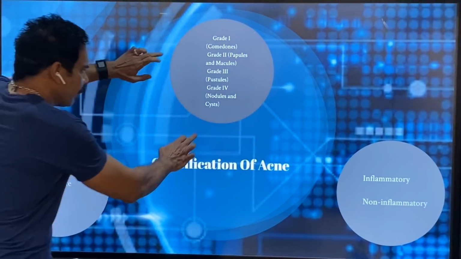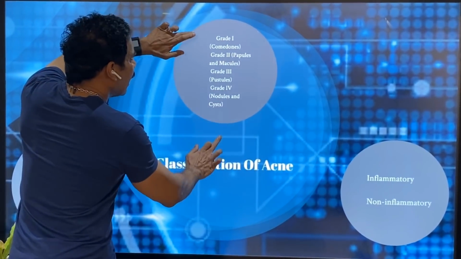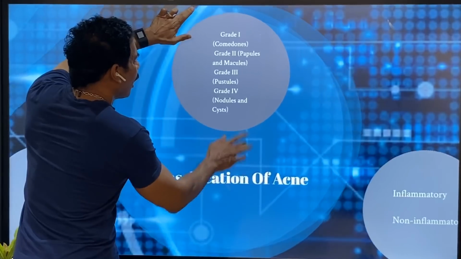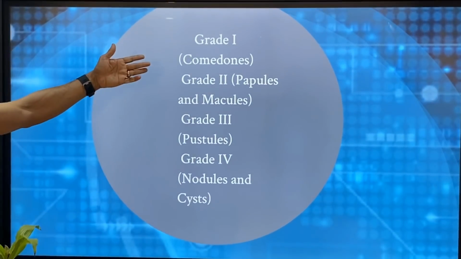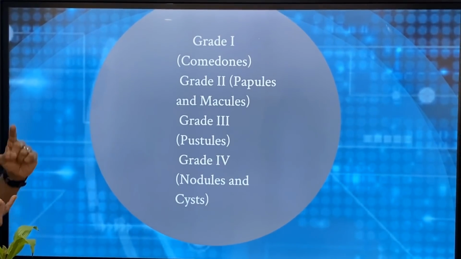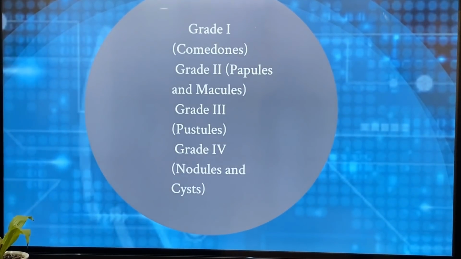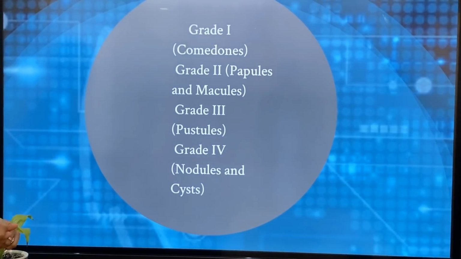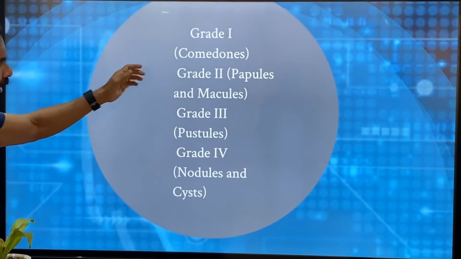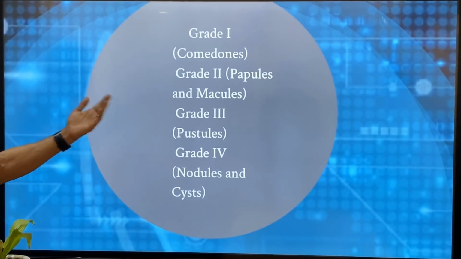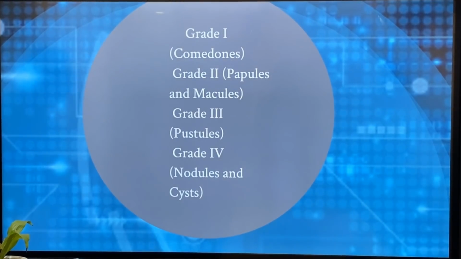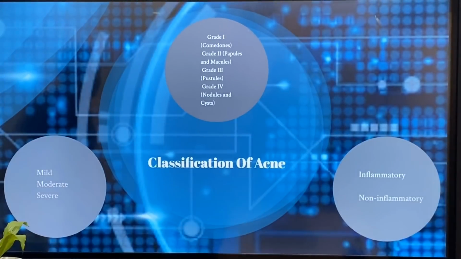If we classify acne, it can be grade 1, which is comedones. These can be blackheads, that is open comedones, or whiteheads, that is closed comedones. And it can be grade 2, grade 3 or grade 4. All these we discussed last time in episode 1.